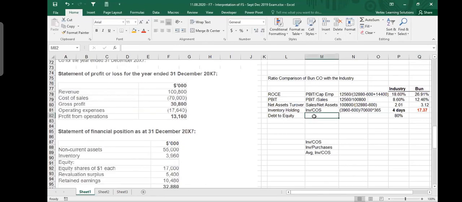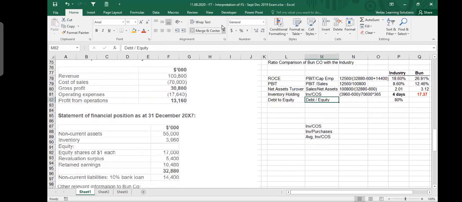And then we have debt to equity ratio. So debt to equity, very simple, debt divided by equity. Nothing else. We have been given that debt is non-current liability, and this is equity, minus 600. So we calculate here 14,400 divided by 32,280, because we subtract 600. So it is 44%. It is very healthy, because overall people have 80% debt. We have got only 44% debt. So these numbers are done.